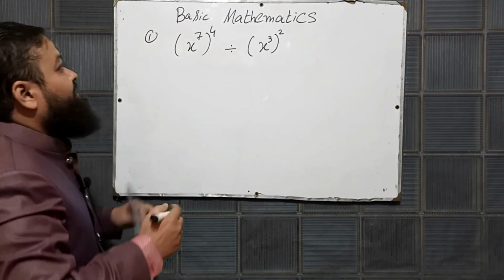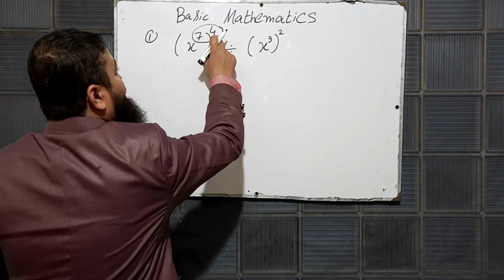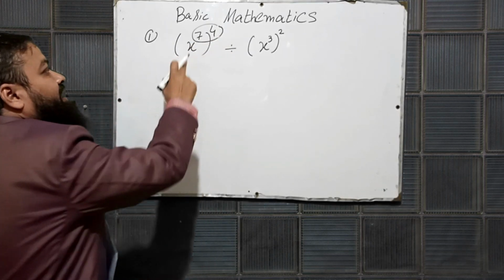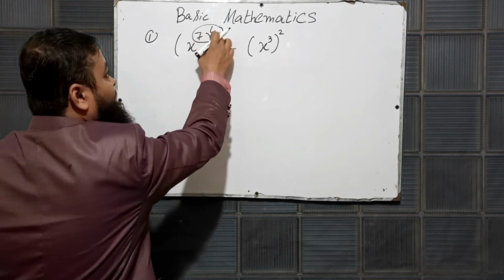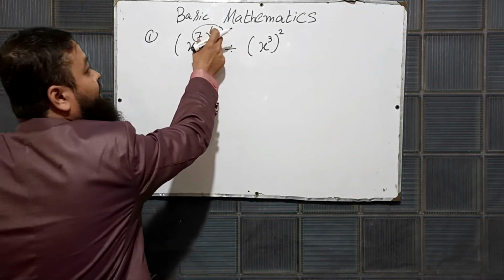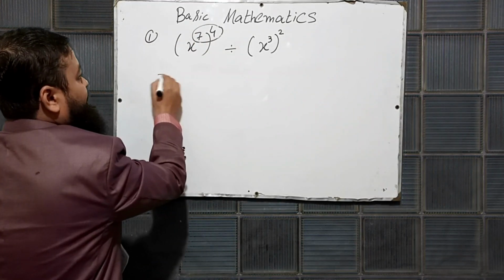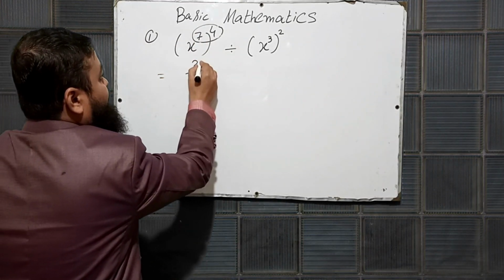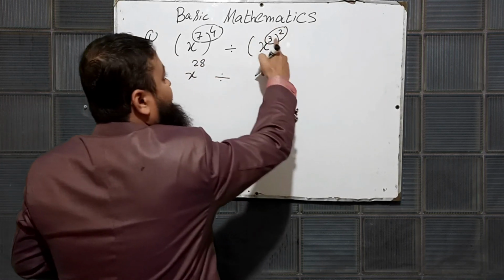In this question you can see very clearly these two are the powers, 7 and 4, x is the base, and whenever you have the bracket and the power of a power, these will be multiplied directly. 7 4s are 28, x raised to power 28 divided by, this is the same case, 3